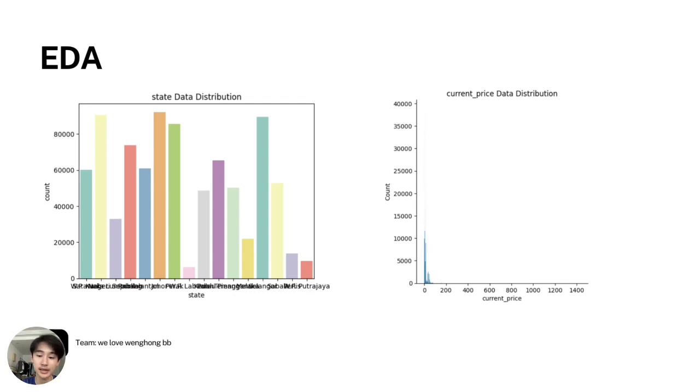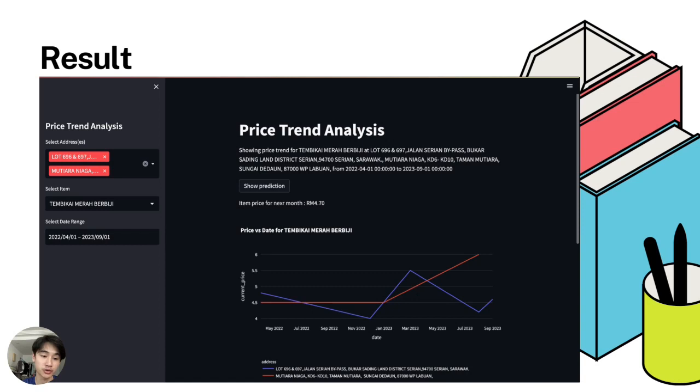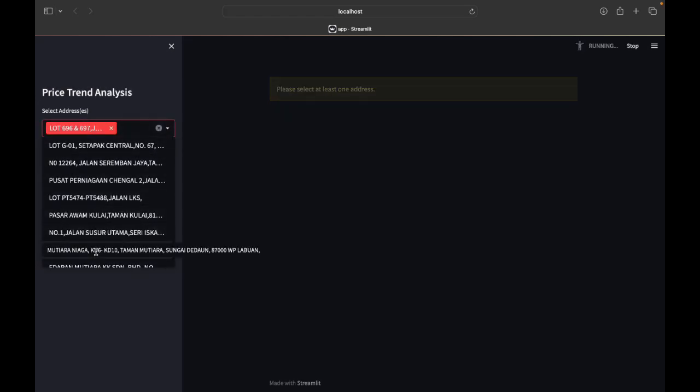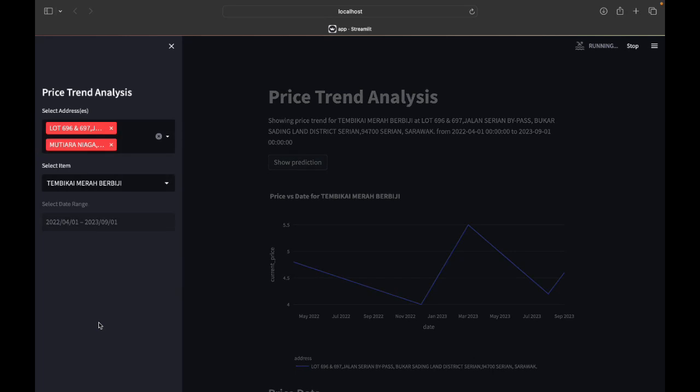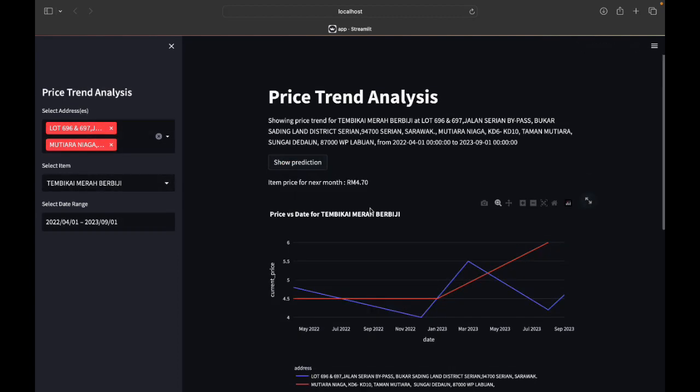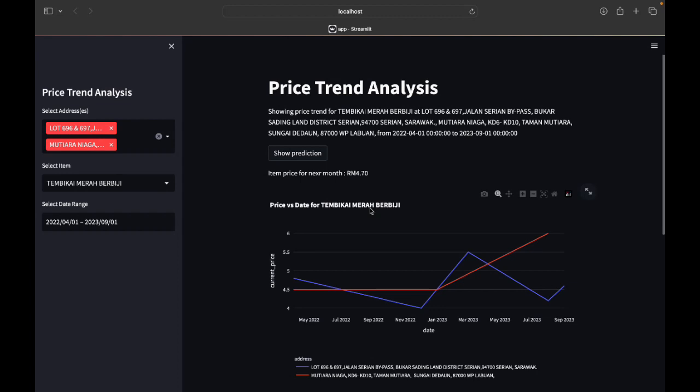exploratory data analysis, and this will be our result, where we can choose the address, item, and date range. There will also be one prediction, which is the product of machine learning, a line chart, as well as a table, which I will explain further later. This will be our product, where users can choose the address. Users can also choose the item and select the date range. When you press the show prediction button, it will show the item price for the next month, and these will be the products of machine learning.